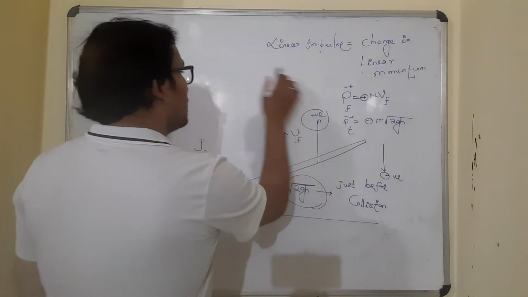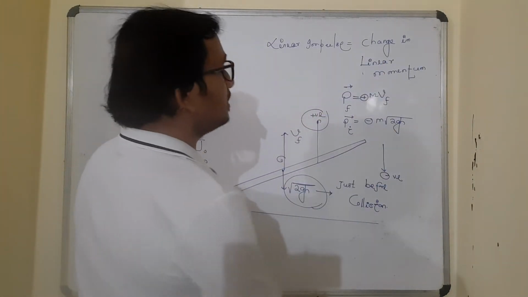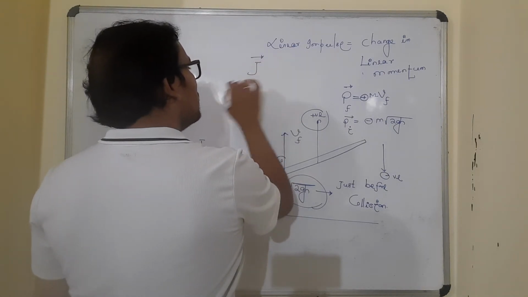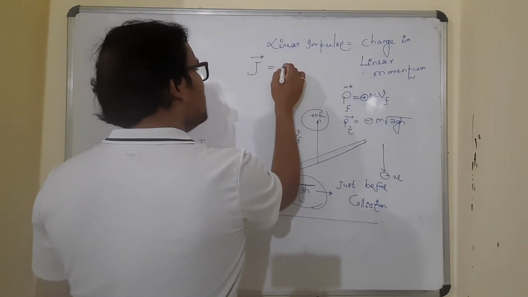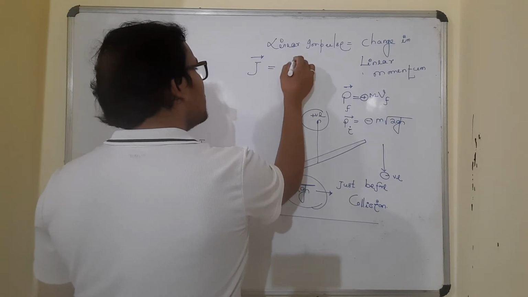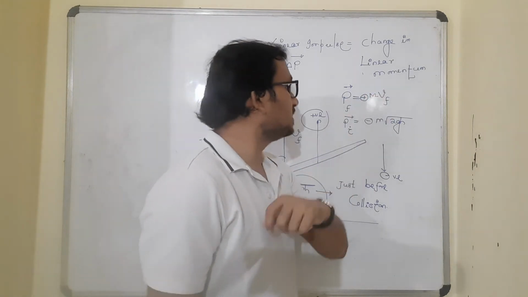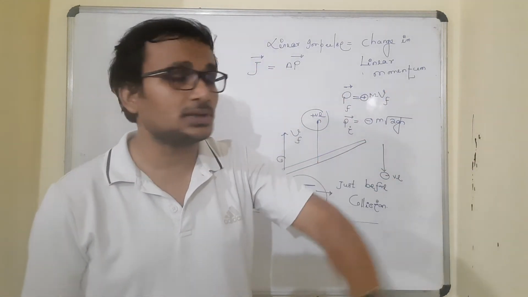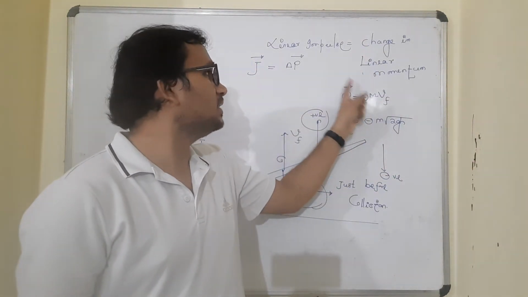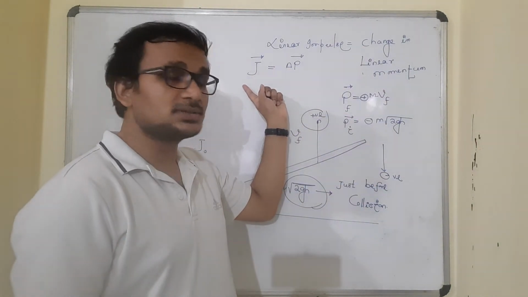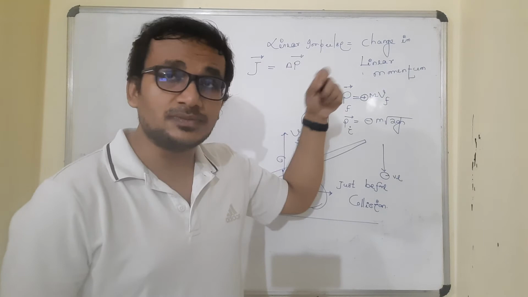Then, what I can write down is the linear impulse. I'm going to change the linear momentum. And what is linear impulse? I'll call it J vector, equal to the change in linear momentum, that is delta P vector. Both are vectors. Change in linear momentum, what does it mean? Final momentum minus initial momentum, is equal to what? Impulse.